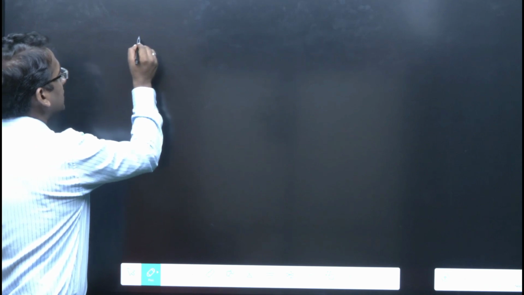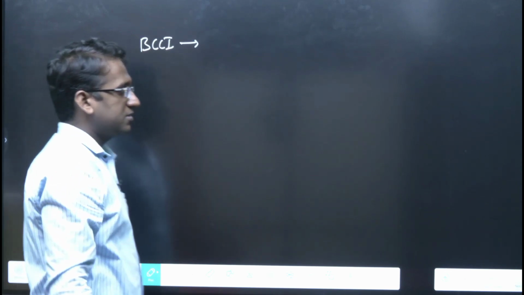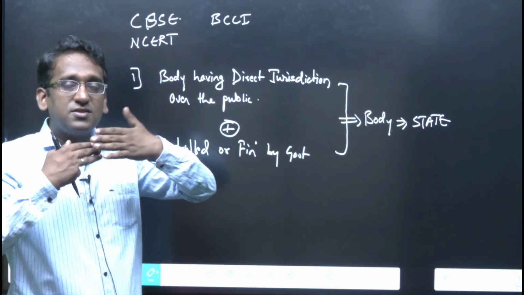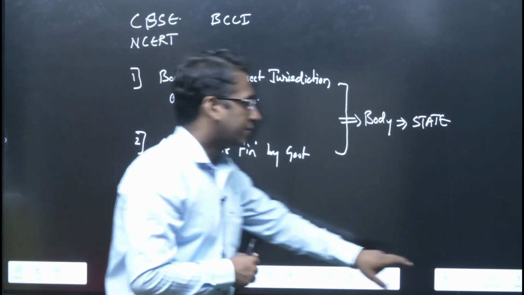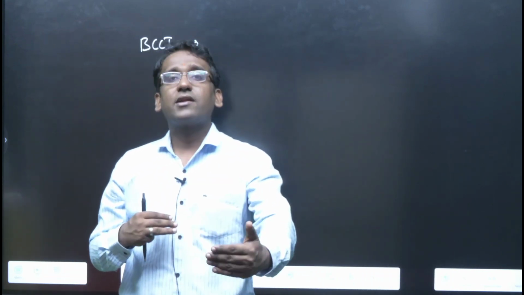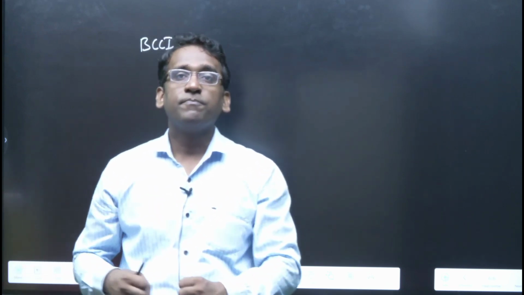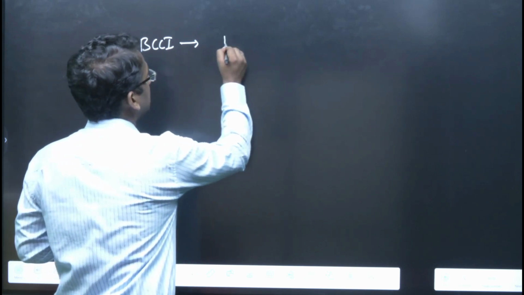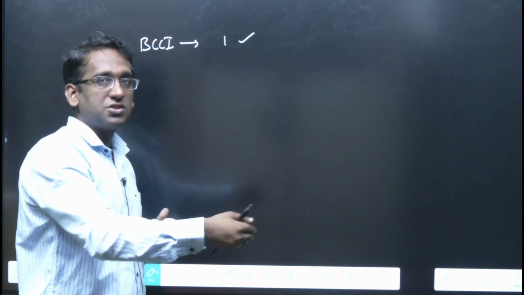or not. For example, let us talk about BCCI. First condition, does BCCI have a direct jurisdiction over the public? I mean, does BCCI directly deal with the public? The answer is yes, right? By conducting a cricket match, they are in direct relation with the public. By collecting the ticket fee, they are in direct relation with the public, right? So BCCI actually fulfills the first condition. It has a direct jurisdiction over the public.